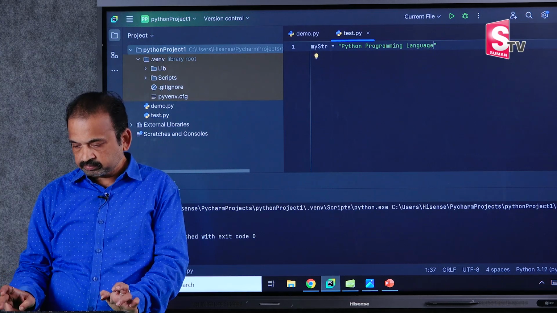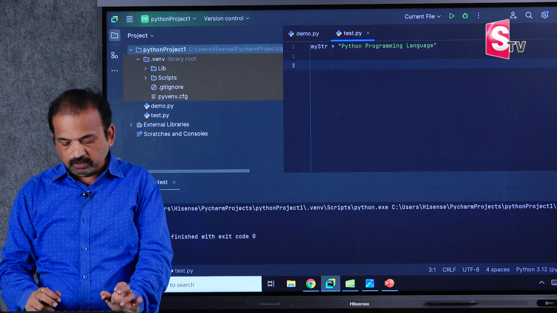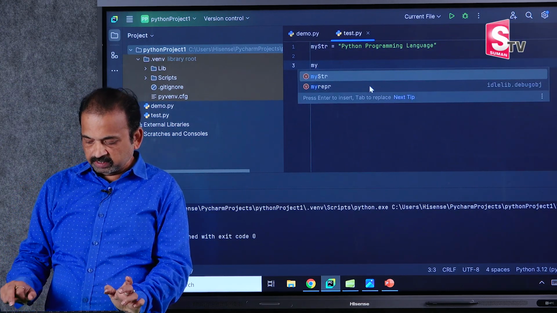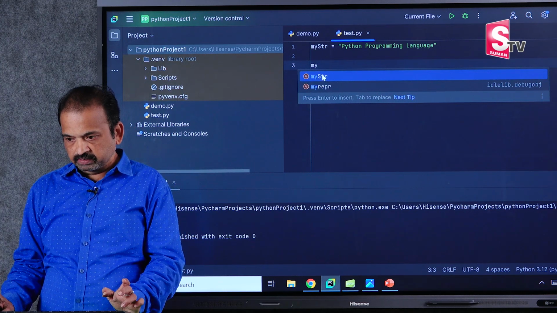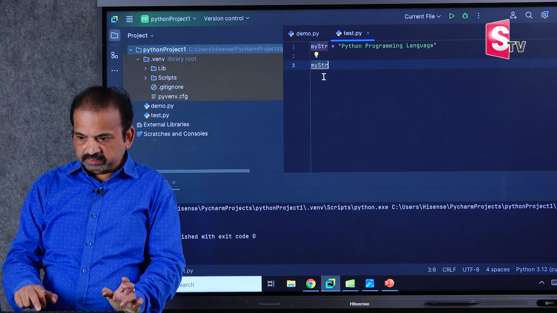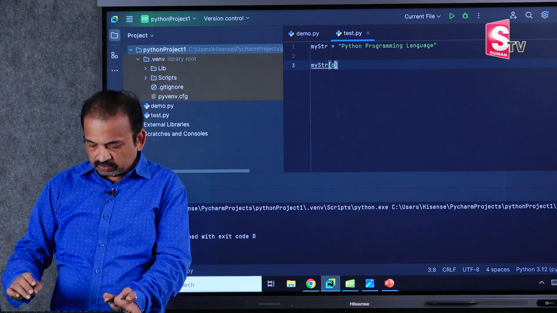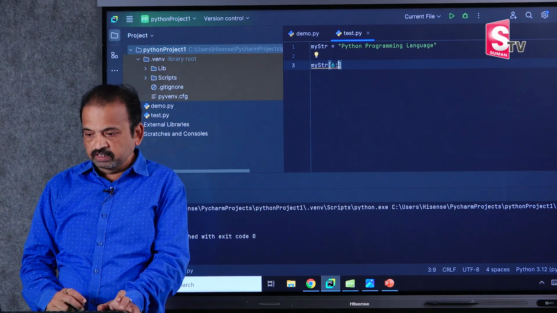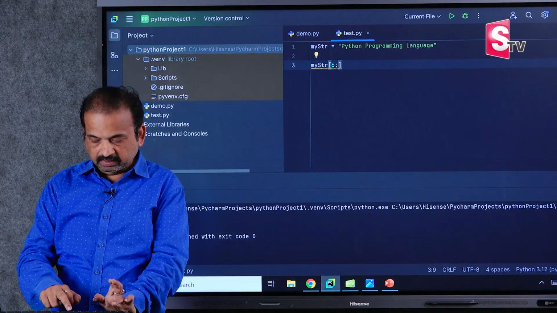Right. Now by slicing, the string variable name is mystr, in square bracket, okay, start index 6 colon, what is the stop index, 17.